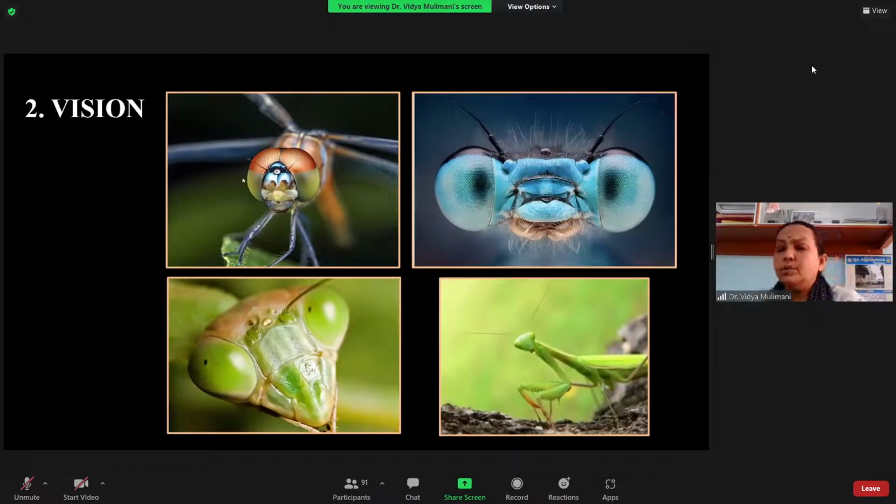As I told you, especially in the head region, you have the compound eyes. Not all insects have very big compound eyes. You can see here in the case of the dragonfly and the damselfly, this is a dragonfly and the damselfly, and you know that one is contiguous, and the other is a holoptic and a dicoptic type of compound eyes. Because they have many ommatidia, they can see the insects clearly for catching. So they have bigger compound eyes.